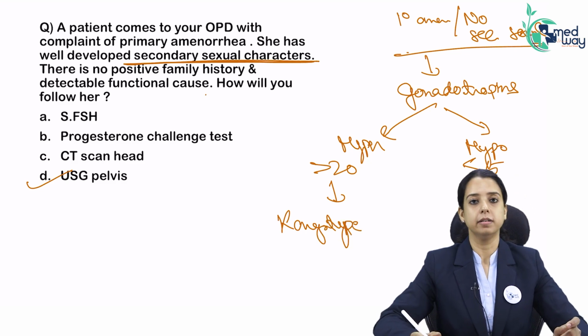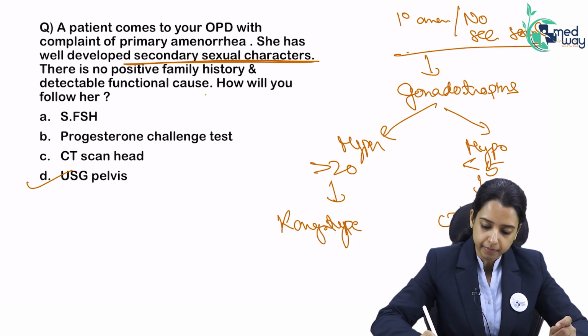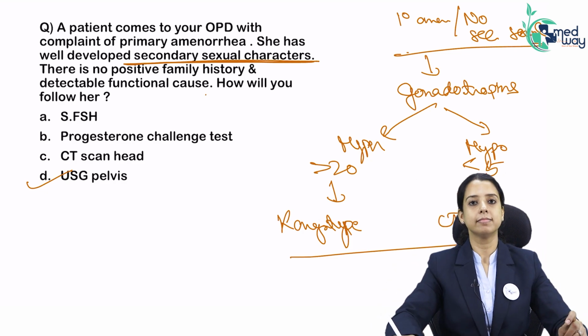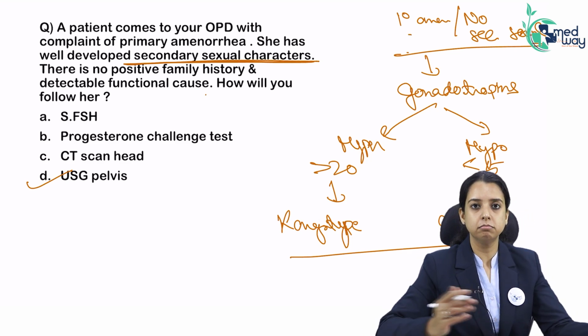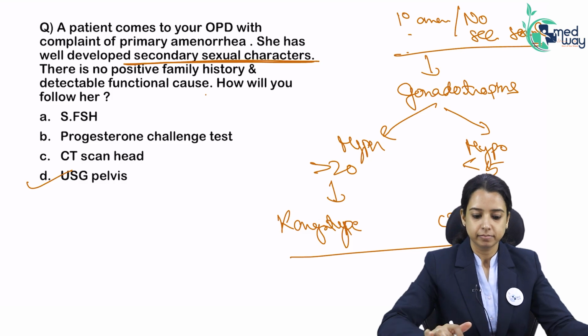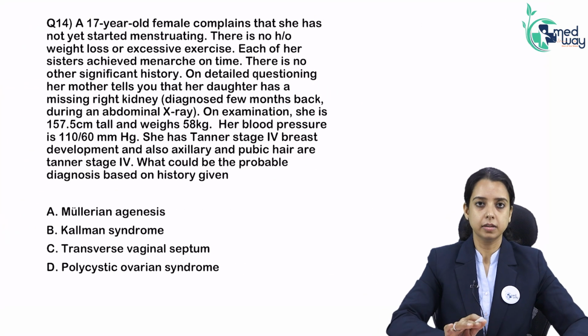If hypo, what will I do next? Some problem in the center. I'll do CT or MRI. Right? Primary amenorrhea with secondary sexual characters. What will be my next step? Ultrasound. Clear? Okay.